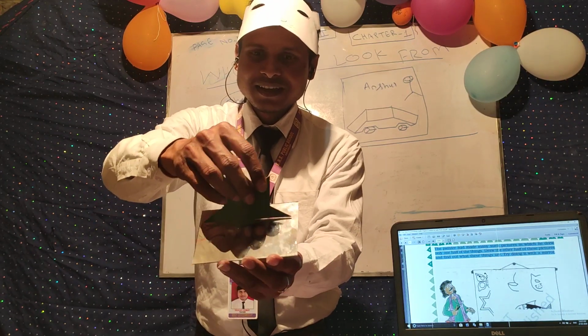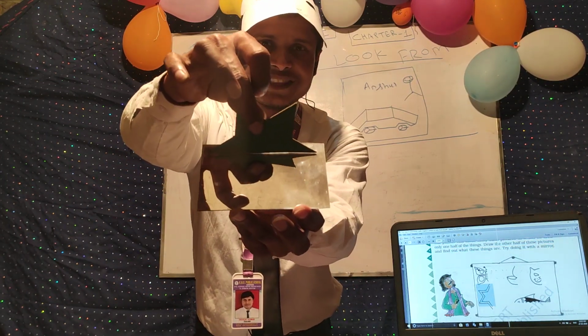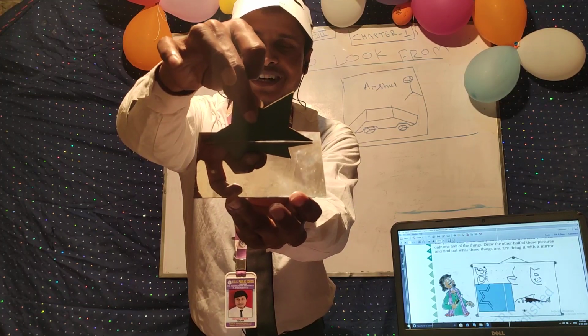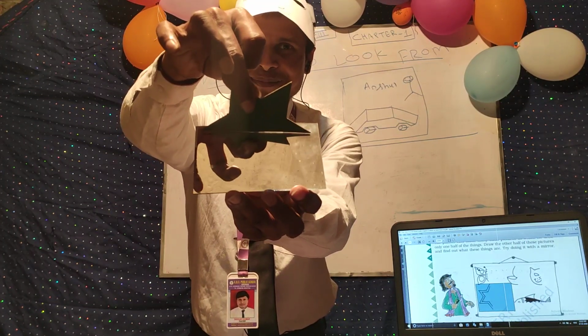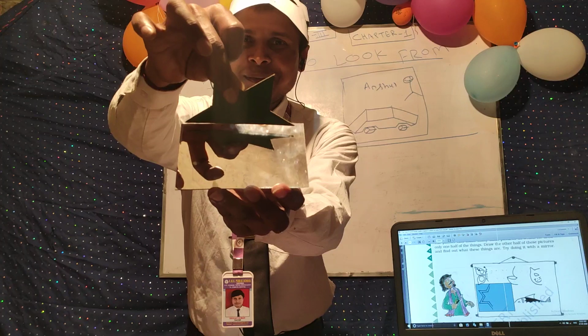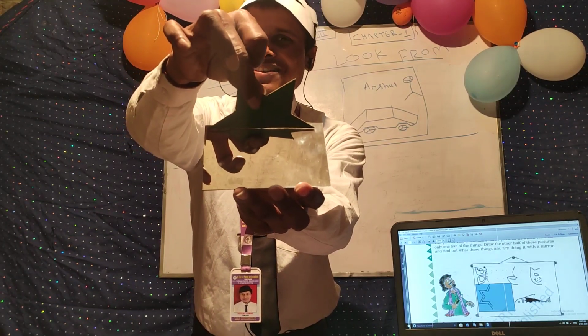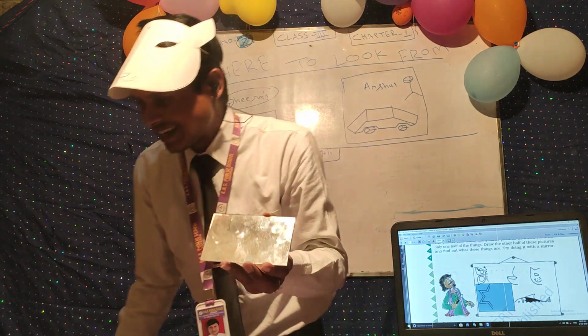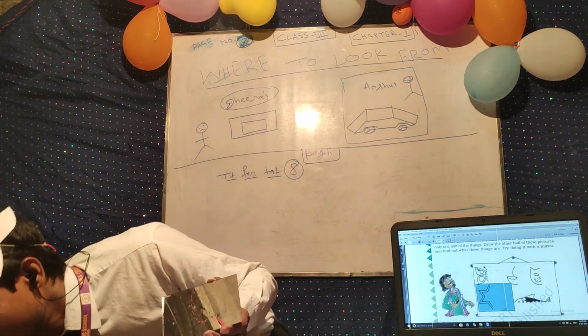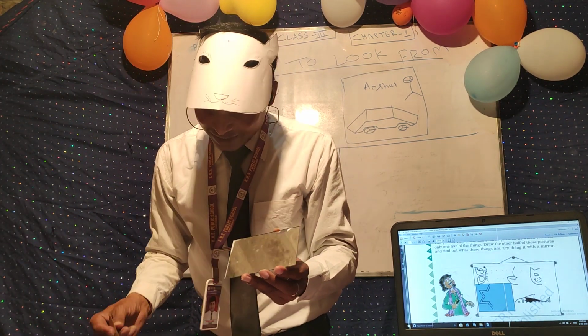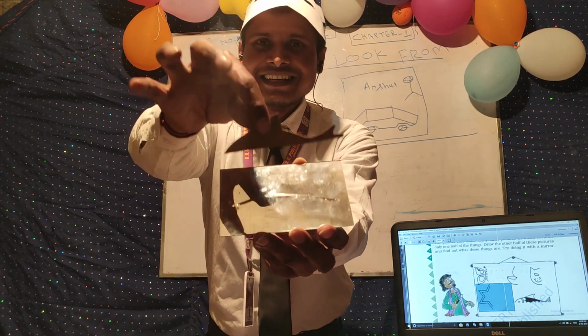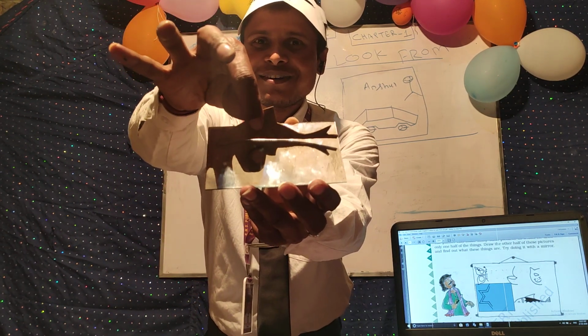You are able to see the whole star, means this is the half star, and using the plane mirror you can see the whole star. So this is the symmetrical image. This type of image is called the symmetrical image. And you can also use a fish. You can see, this is the half fish and this is the full fish.